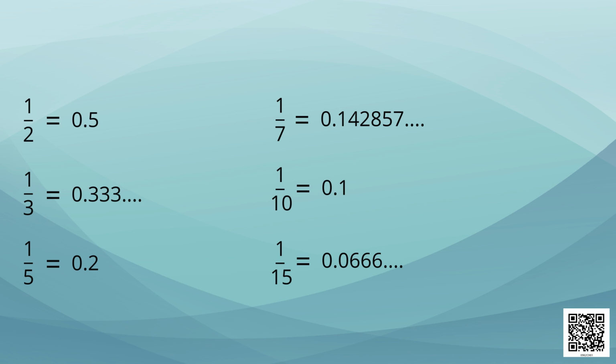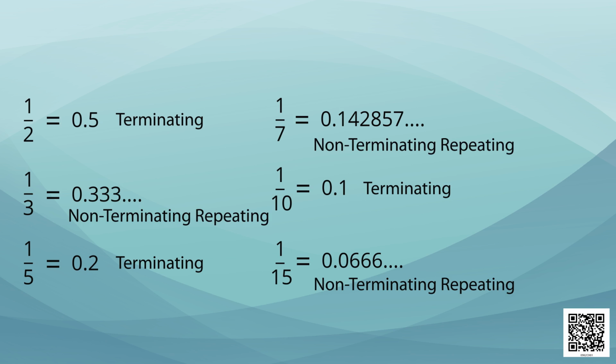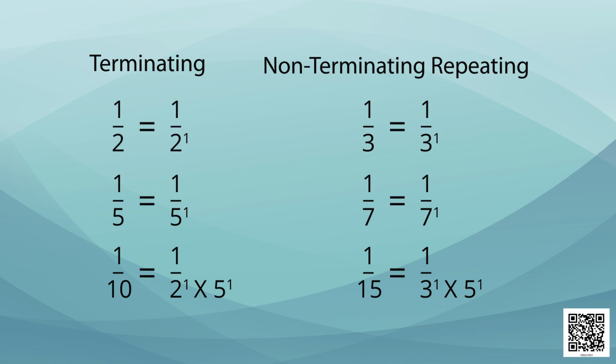Thus, we see that 1 upon 2, 1 upon 5 and 1 upon 10 have a terminating decimal, while 1 upon 3, 1 upon 7 and 1 upon 15 have a non-terminating repeating decimal. Now, let's look at their decimal expansion once again. By looking carefully, we will find something new. Look at the denominator of all these numbers.